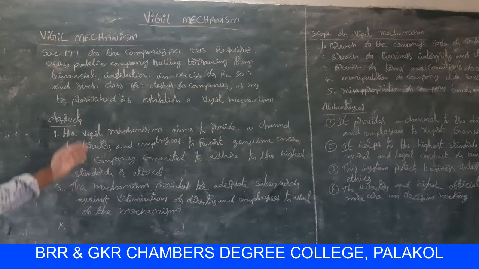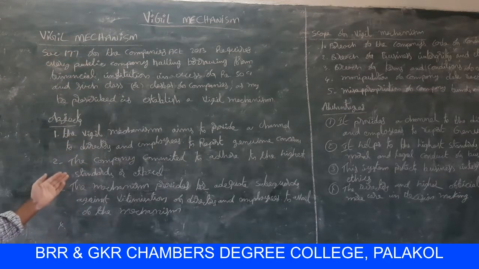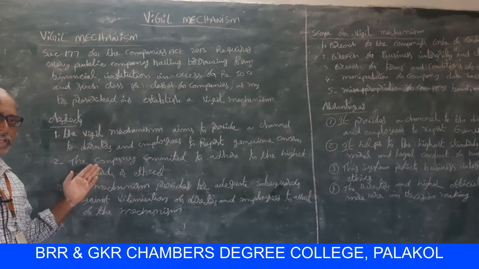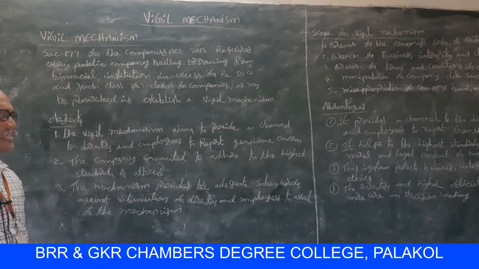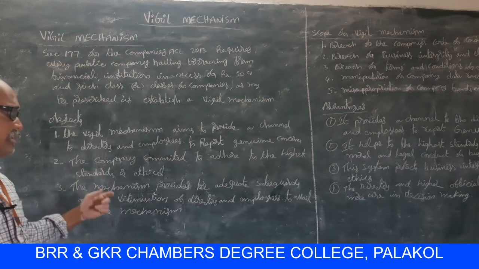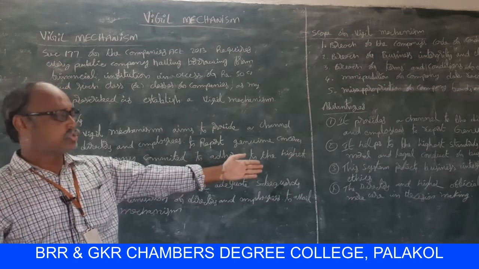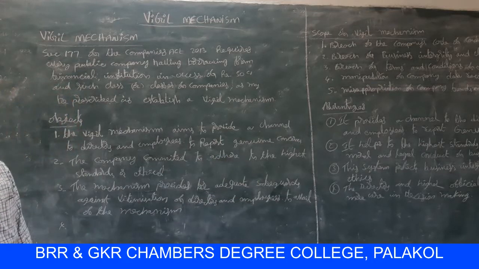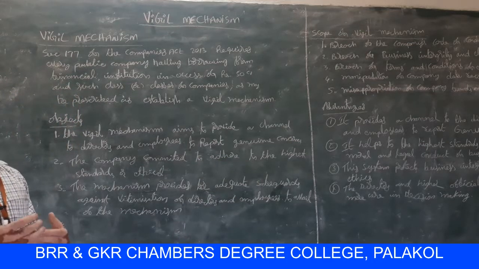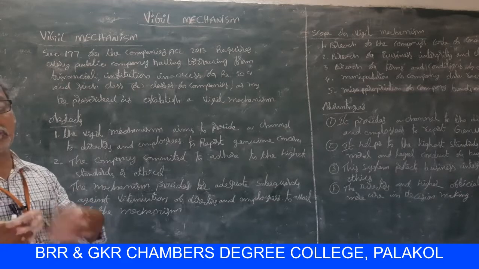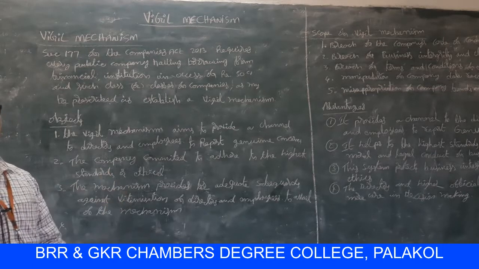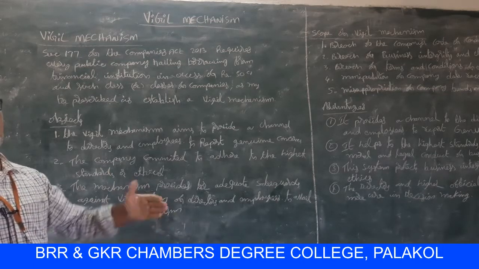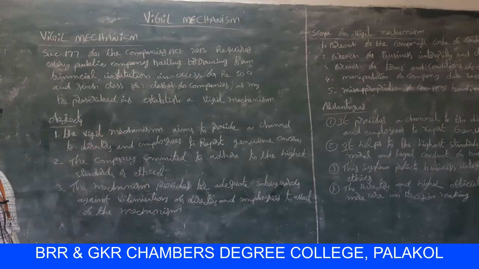Next, the second object of vigil mechanism: the company is committed to adhere to the highest standards of ethics. That means the company maintains the highest standards of ethical values in its organization. That is one of the main objects of vigil mechanism.